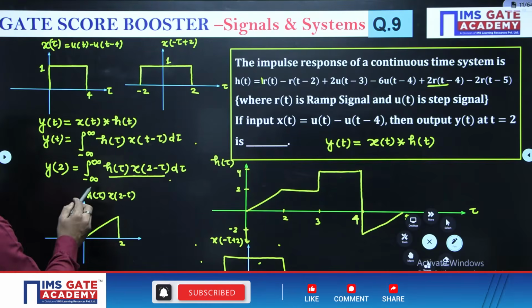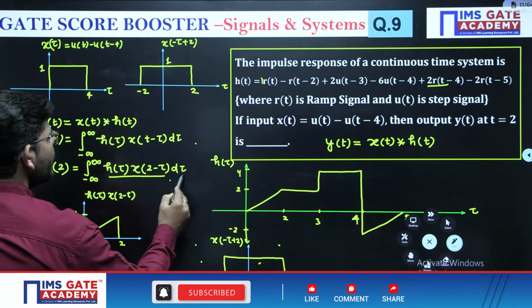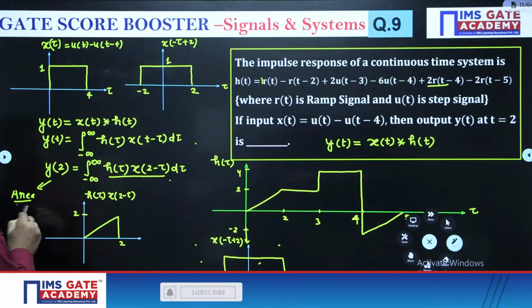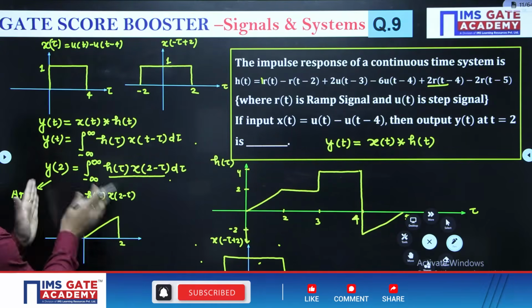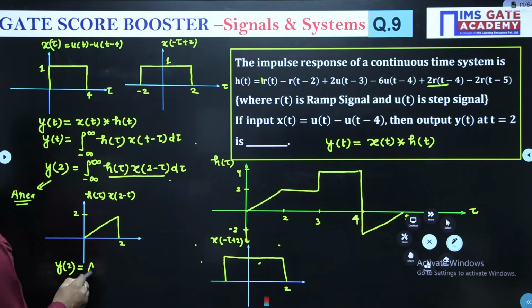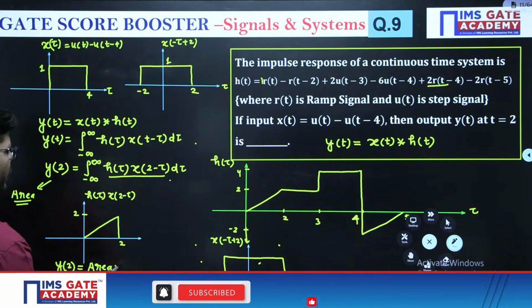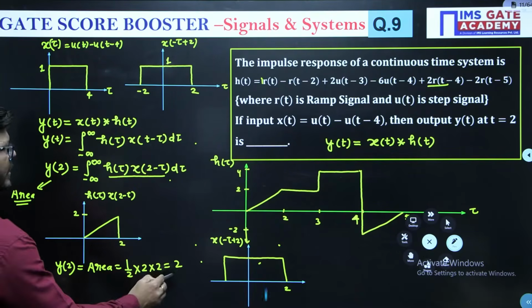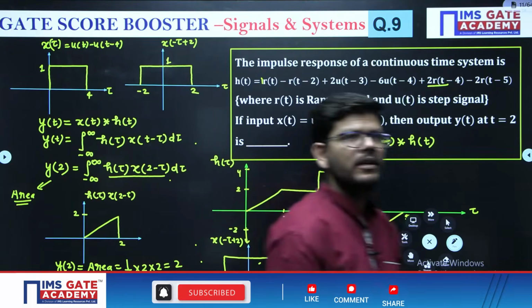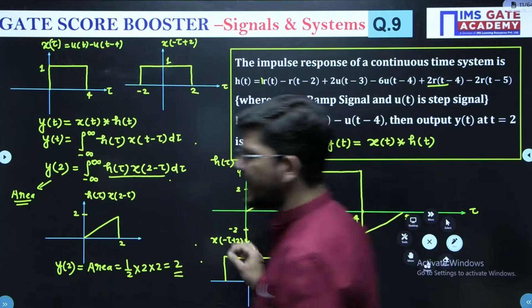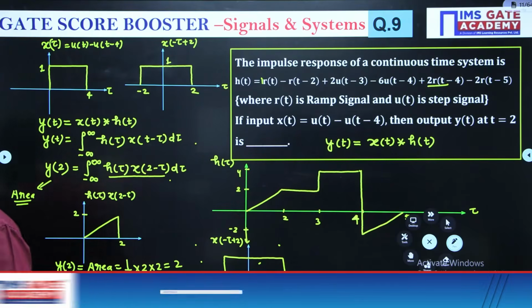Now, what is the value of this integral? This integral means we have to find the area. Okay, now you have calculated this signal h of tau x of t minus tau. Now the value of y of 2 is nothing but the area of this waveform. So what is going to be the area of this waveform? 1 by 2 into height into width, or you will simply get 2, and that is going to be the answer, right? GATE authorities have asked many questions like this, and that is why I also have selected this question. I hope it is clear to you.